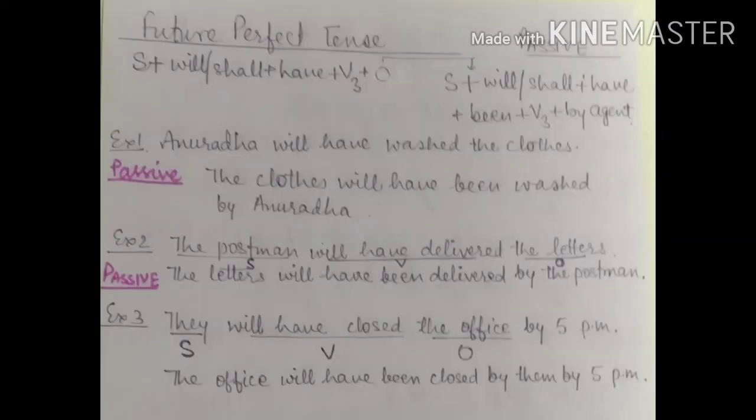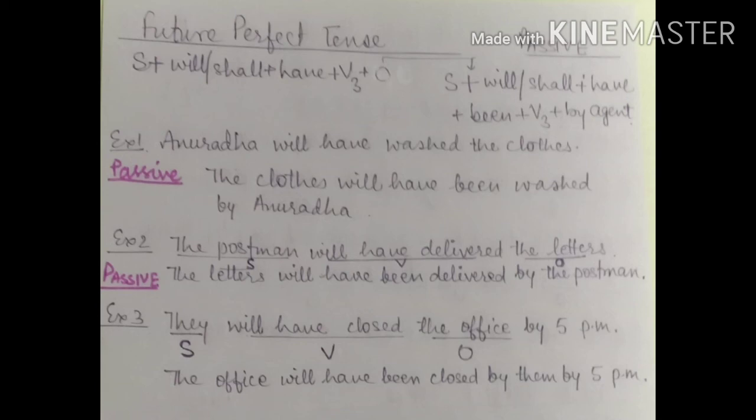Now the last tense, future perfect tense. As the structure goes, subject, will, shall, have and third form of verb plus object. Its passive will be subject, will have, shall have, been, third form of verb and by agent. First example is Anuradha will have washed the clothes. Passive will become the clothes will have been washed by Anuradha.